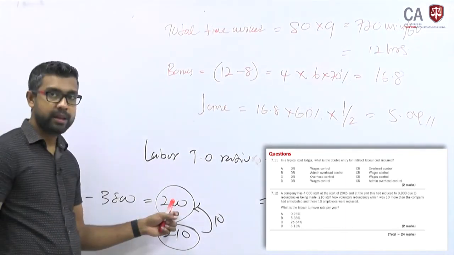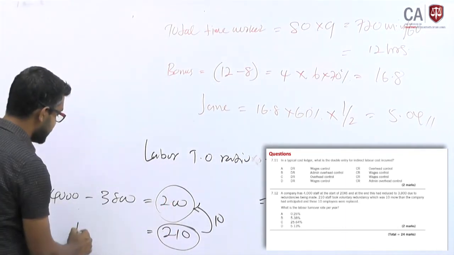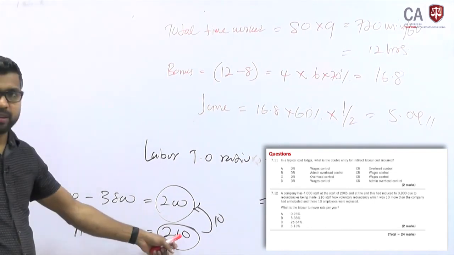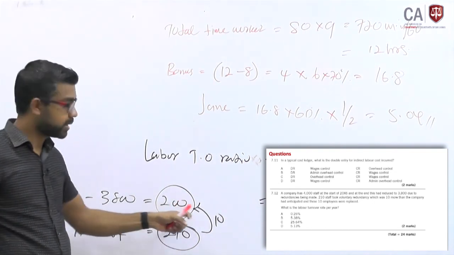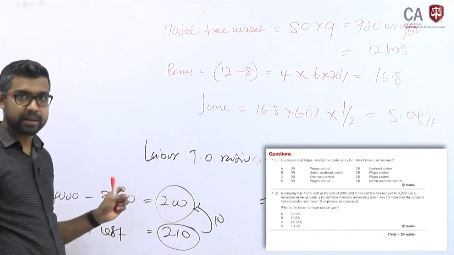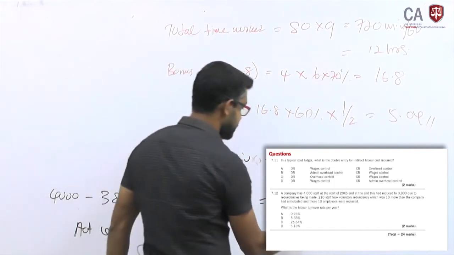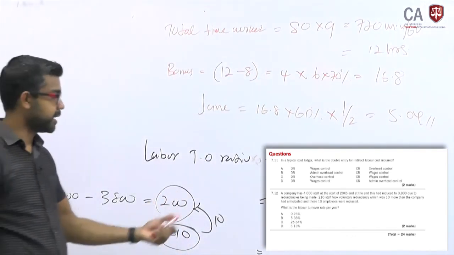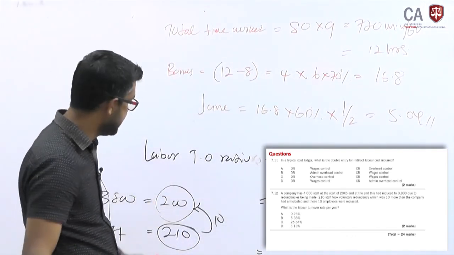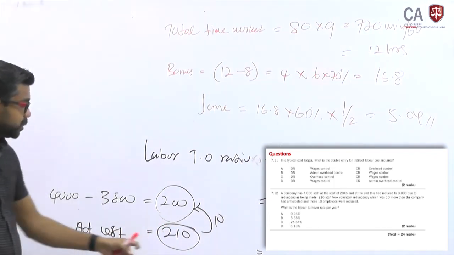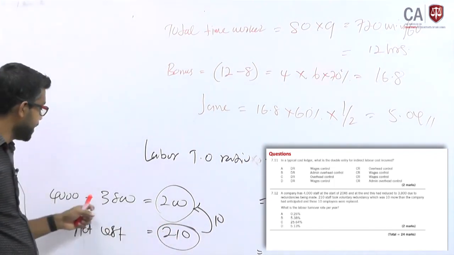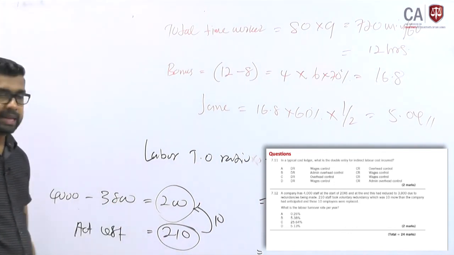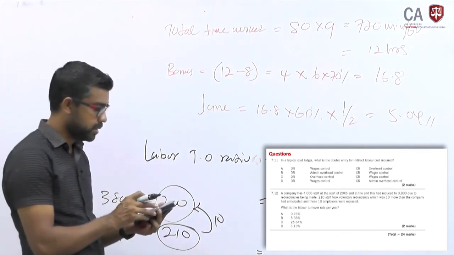The difference is this much, but the actual left is 210, which means for this to be 200, another 10 they have taken back, which means replacement 10. No need to worry about how I figure out this 10 figure, the examiner has given it, but this is the logic. Actually 210 left, but the opening and closing difference is 200, which means they have recruited another 10 employees, right?